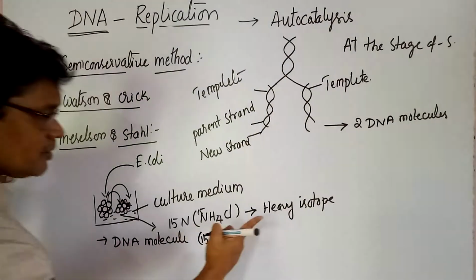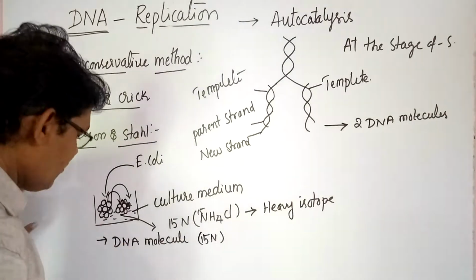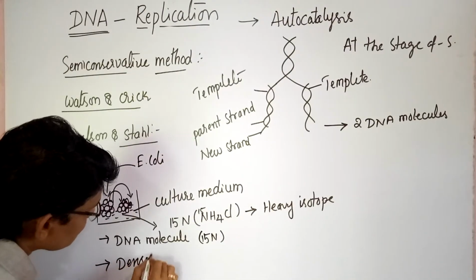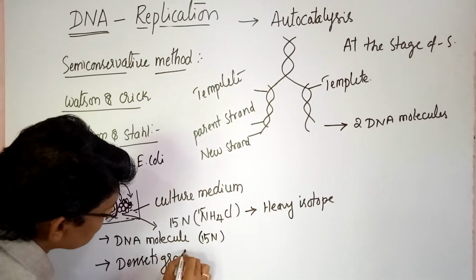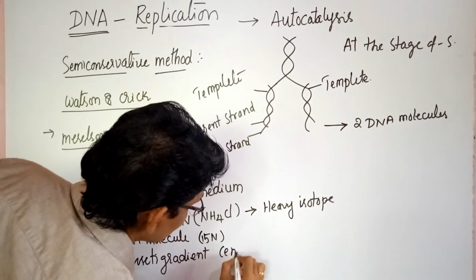This heavy isotope can be separated with the help of the density gradient centrifugation process.